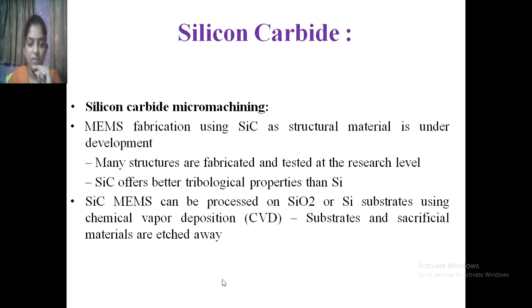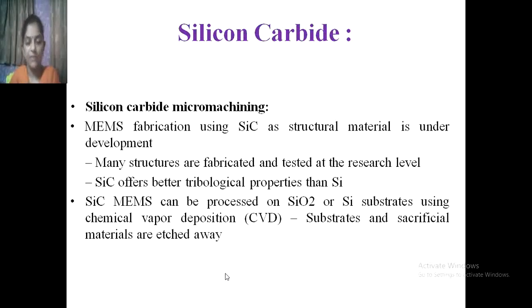Silicon carbide micromachining: in MEMS fabrication, using SiC as a structural material is under development. The work on silicon carbide is still going on. Many structures are fabricated and tested at the research level. Silicon carbide offers better tribological properties than silicon.